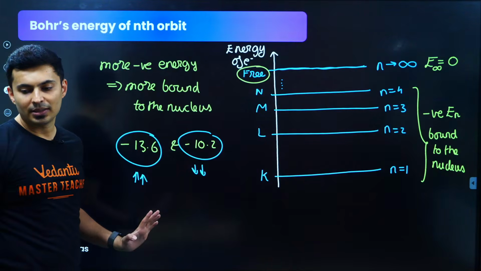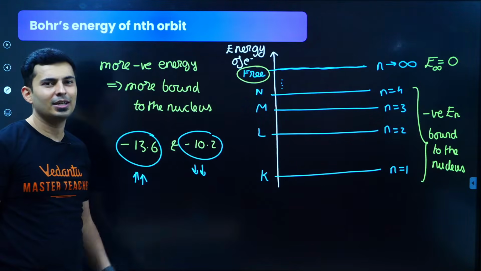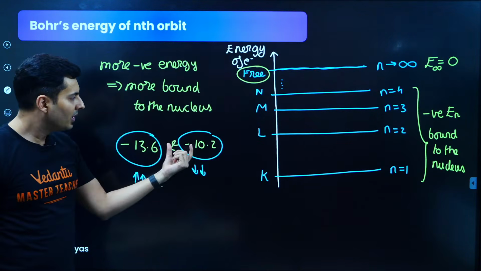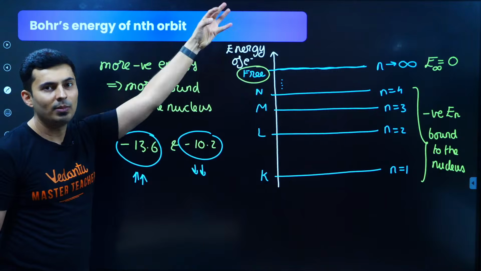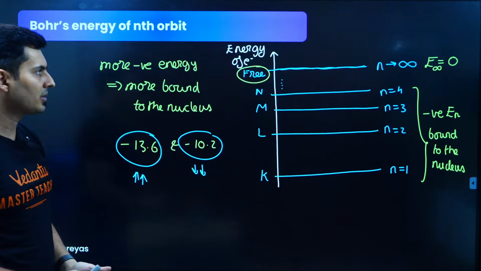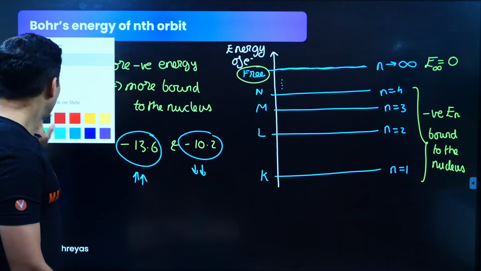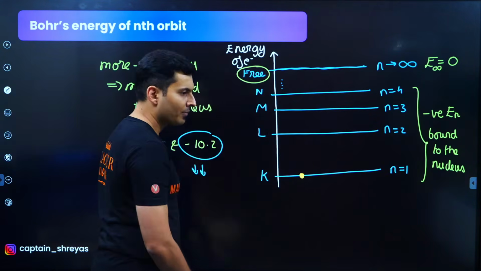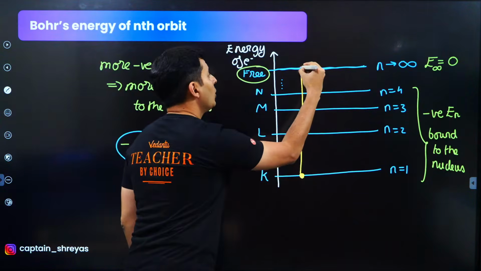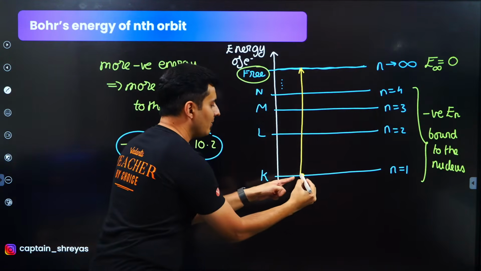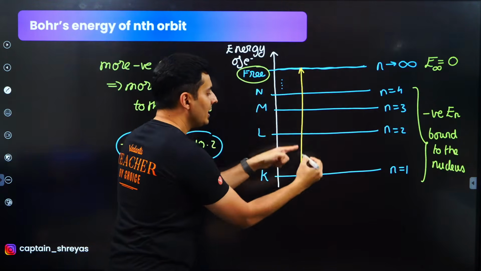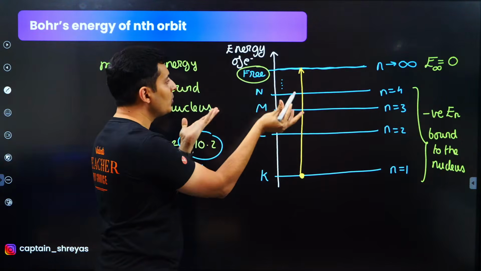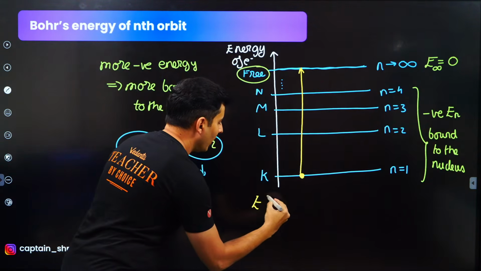This is what I mean by it. This is more negative, this is less negative. So this will be somewhere here, this will be here. As you go up, the negativeness will reduce, slowly it becomes 0. Very nice. Now, if I have some electron over here and I send it to infinity, that means to make it free,